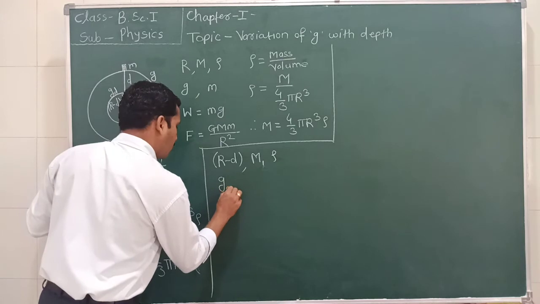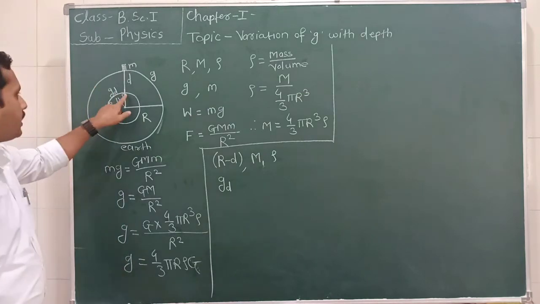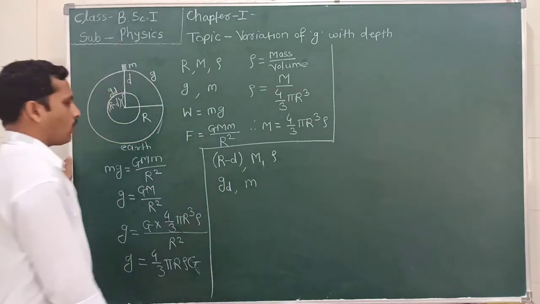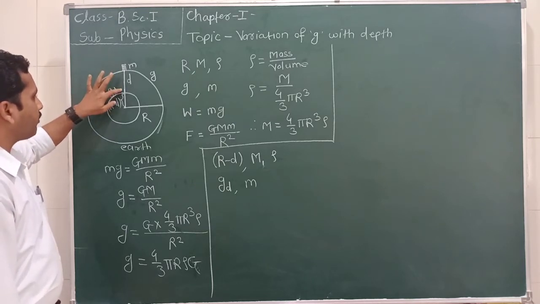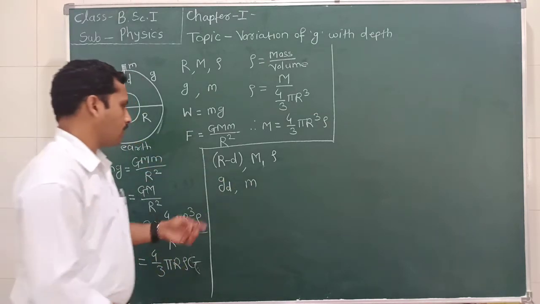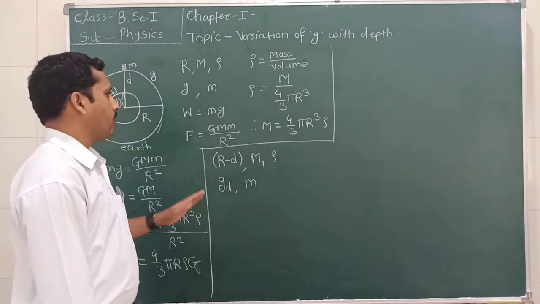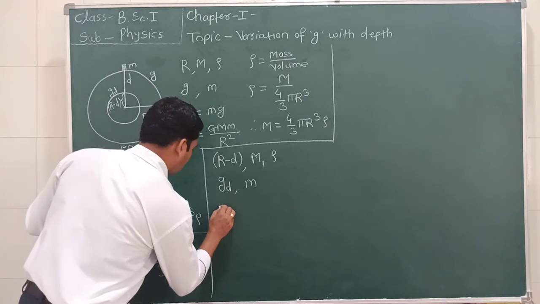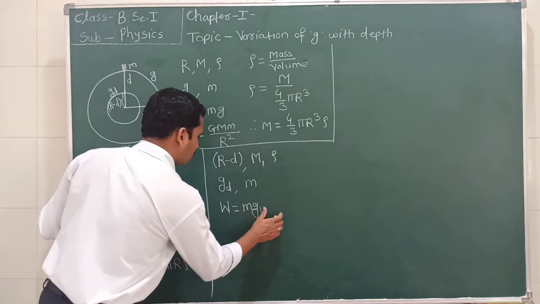Suppose gd, d for depth, is the acceleration due to gravity at this place, and m is the mass of the object which is placed here. Earlier it was on the surface, and now it is at depth d. The mass will remain the same, it will not change. But even though the mass does not change, its weight will change, because gravity changes. So the weight will be equal to m gd.